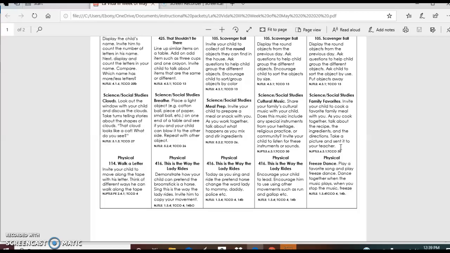It doesn't have to be today, but just invite your child to make a favorite family dish, have the child cook with you, and let them know the ingredients. So that's what we do for science and social studies.